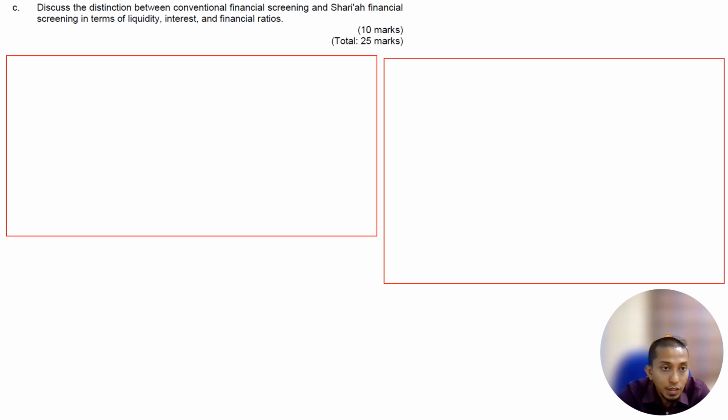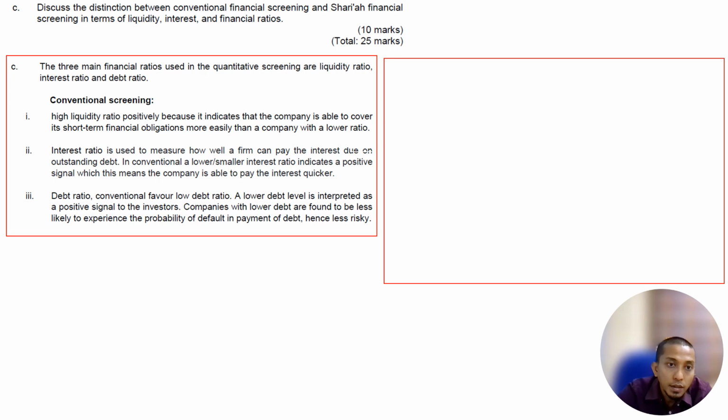All right. So the last one: discuss the distinction between conventional financial screening and Sharia financial screening in terms of liquidity, interest and financial ratio. The three main ratios used in quantitative screening are the liquidity, interest, and debt ratio. In conventional screening, a high liquidity ratio is viewed positively because it indicates the company is able to cover short-term obligations. The interest ratio is used to measure how well a firm can pay interest due on outstanding debt. And under the debt ratio, a low debt ratio is favored.